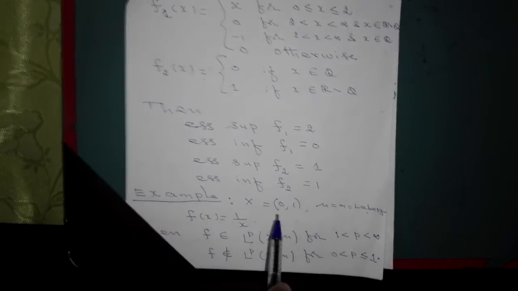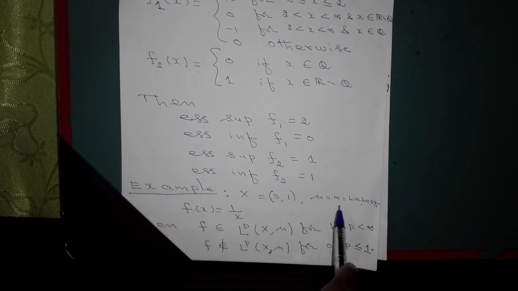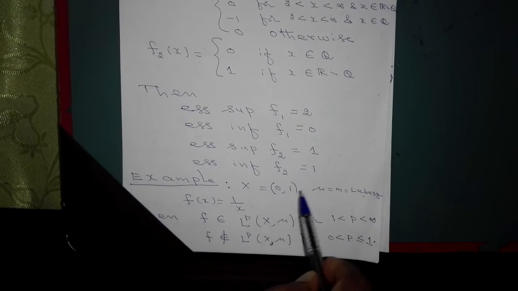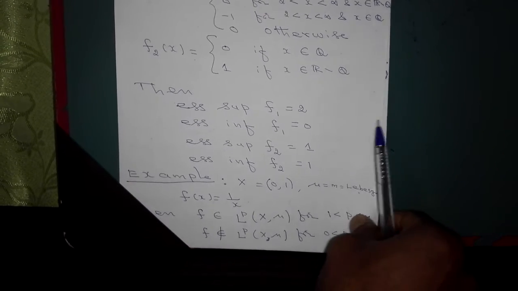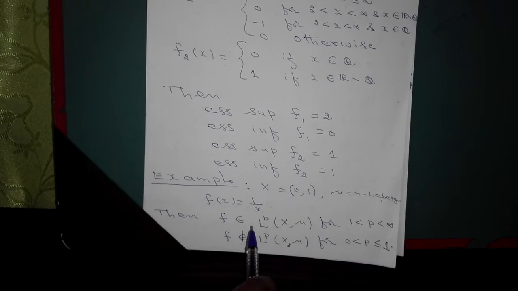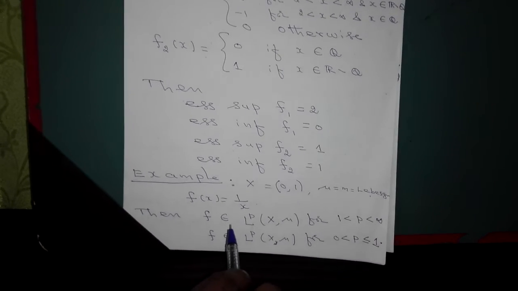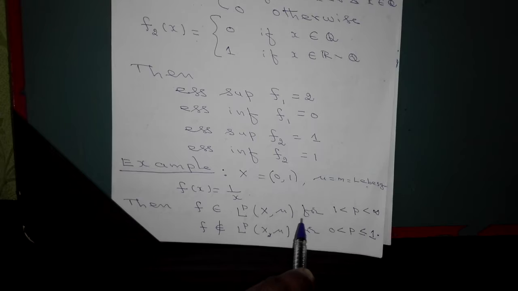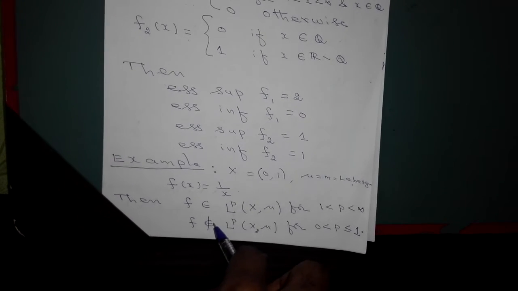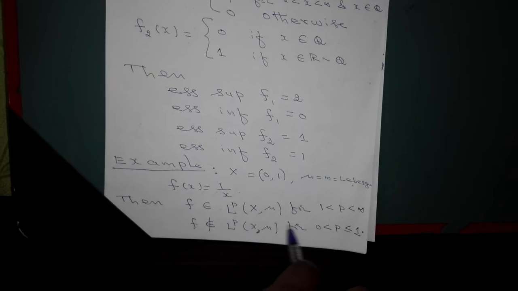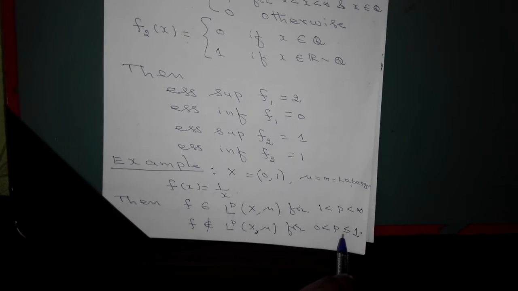X is equal to the open interval (0, 1) and mu is equal to the Lebesgue measure. Let us define f of x to be equal to 1 by x. Then one can easily verify that f belongs to L^p(X, mu) for 1 < p < infinity, but f does not belong to L^p(X, mu) for 0 < p <= 1.